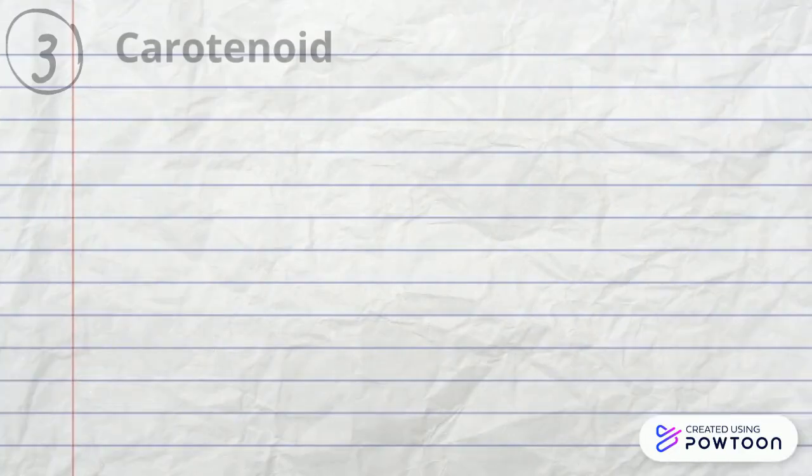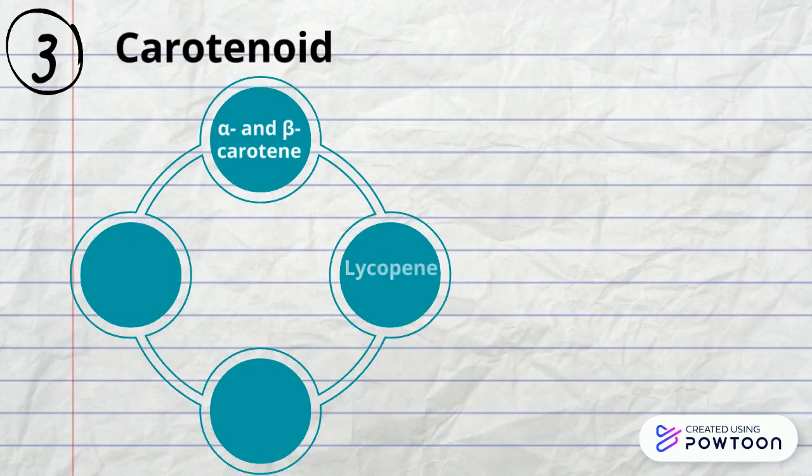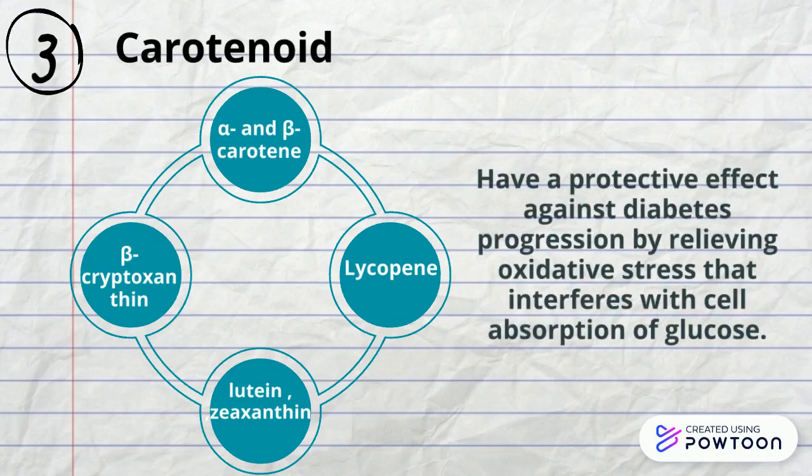Next is carotenoids. Alpha and beta-carotene, lycopene, lutein, zeaxanthin, and beta-cryptoxanthin are examples of carotenoids that have a protective effect against diabetes progression by relieving oxidative stress that interferes with cell absorption of glucose.